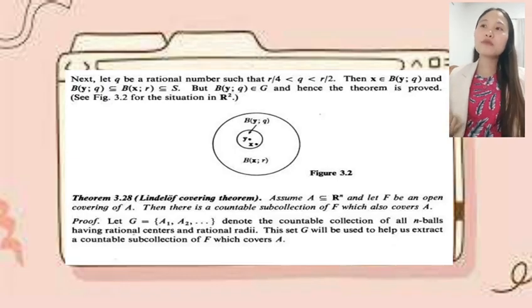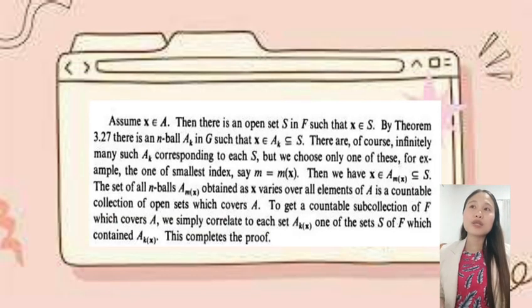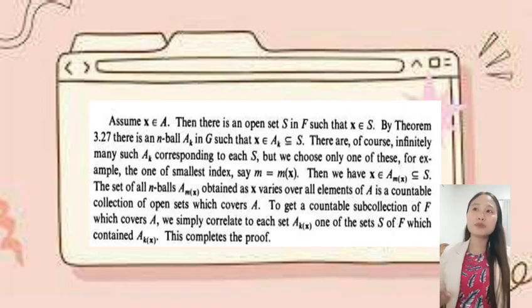We have another theorem, theorem 3.28, the Lindelöf covering theorem. Assume A is a subset of R^n and let F be an open covering of A. Then there is a countable subcollection of F which also covers A. The proof: let G = {A_1, A_2, ...} denote the countable collection of all n-balls having rational centers and rational radii. This set G will be used to help us extract a countable subcollection of F which covers A. Assume x is in A. Then there is an open set S in F such that x is in S. By theorem 3.27, there is an n-ball A_k in G such that x is in A_k, which is a subset of S.